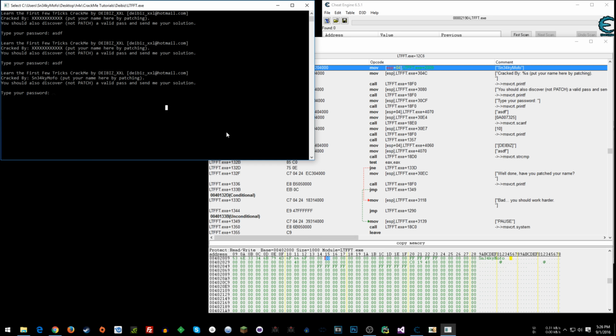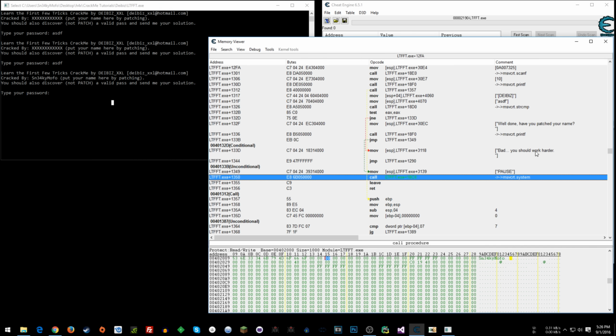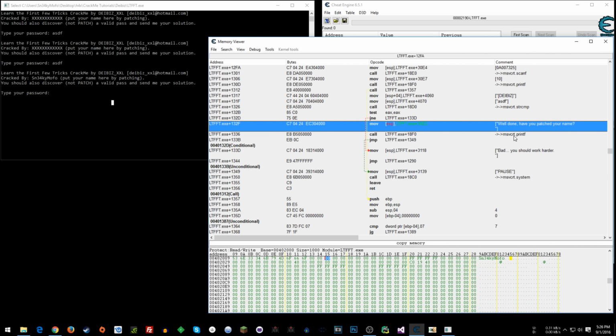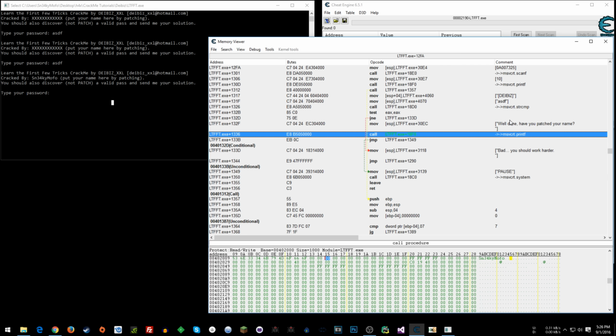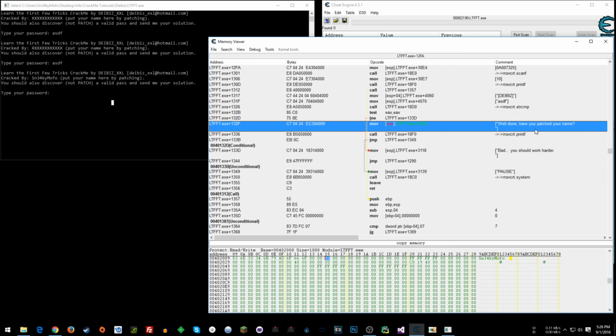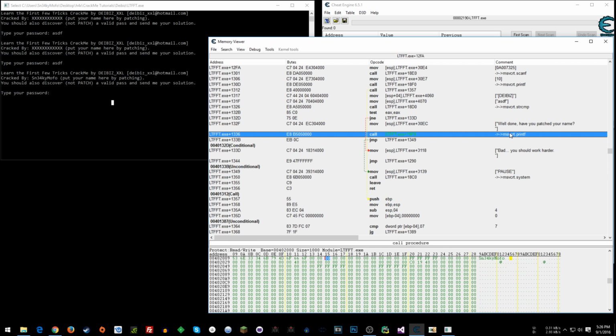If we enter a success message, presumably it will restart. So you might want to do that same thing after the success message. But if you do that, the problem right now, if we do it at this call, is that we'll never see "well done, have you patched your name," because that gets moved into this address that's being pointed to at ESP, but we won't get the printf, so we won't see it on the screen.